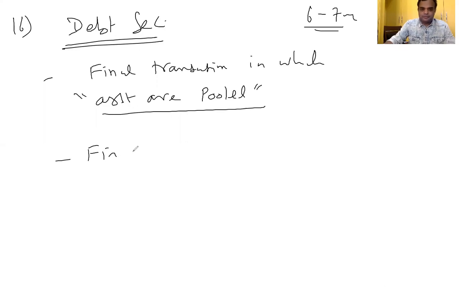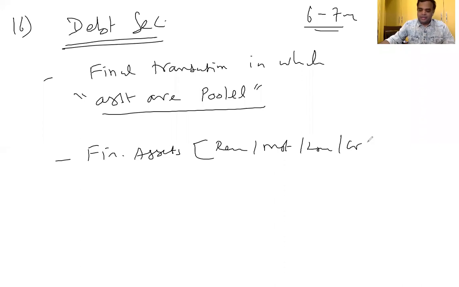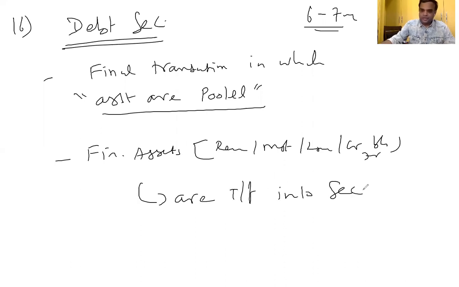Financial assets, what is called financial assets? Receivables, mortgage, loan, any credit, credit card balance, the debtor. All receivables on the asset side, even hire purchase, everything is called financial assets, are transferred into securities.